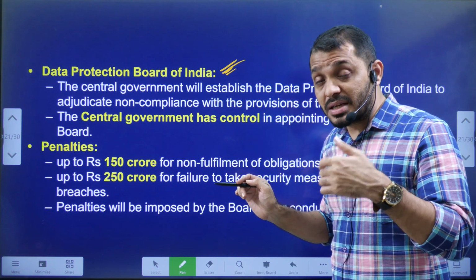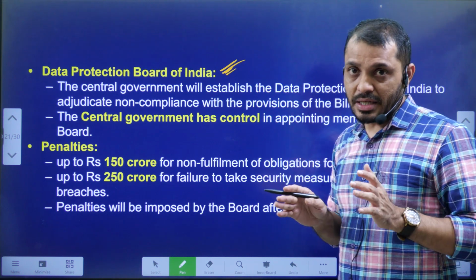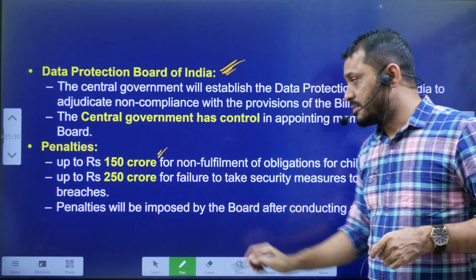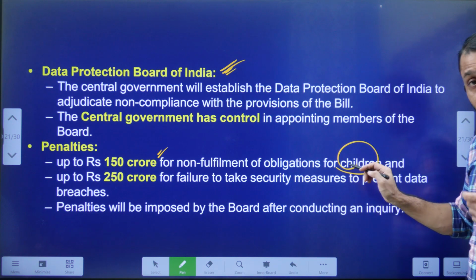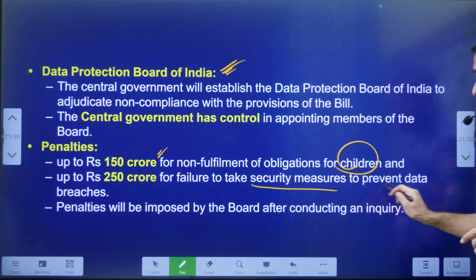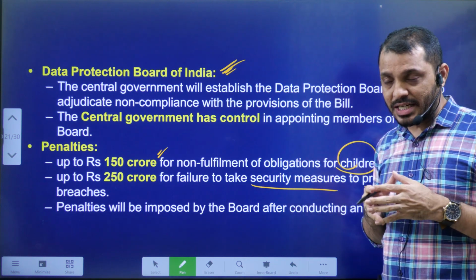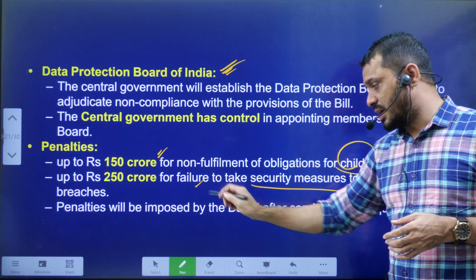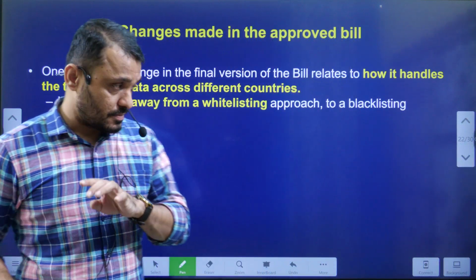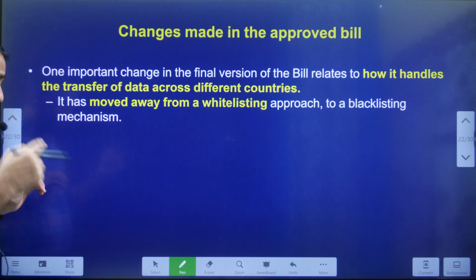But companies are welcoming that this new personal data protection bill does not contain any criminal actions. It only mentions monetary penalties. For example, if someone violates personal data related to children, the company will be penalized with 150 crores. If the company is unable to safely store the data, then the company faces a penalty of 250 crores. The only thing you have to remember is that there is no criminal action provision. Very, very important, students.